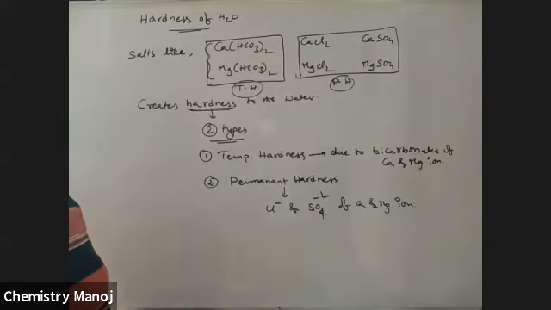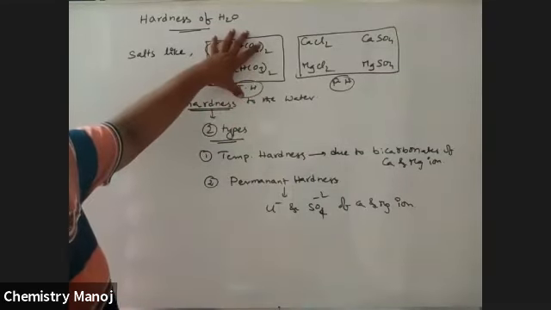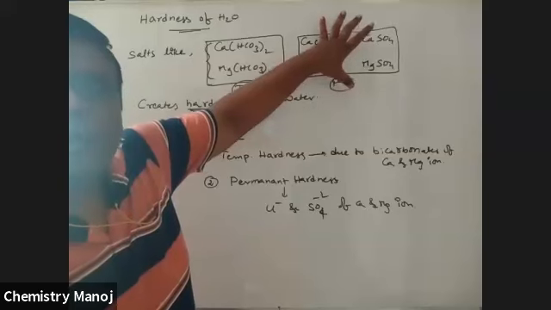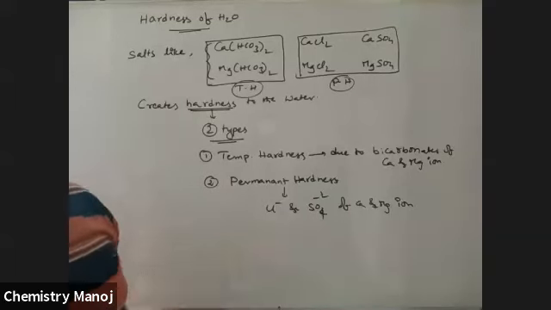That means hardness is not given permanently either. That is due to these six salts. These two salts are easy to remove, which means that hardness is easy to convert into soft water. If these salts are not easy to remove, they create permanent hardness in the water. So hardness is of two types: temporary hardness and permanent hardness.